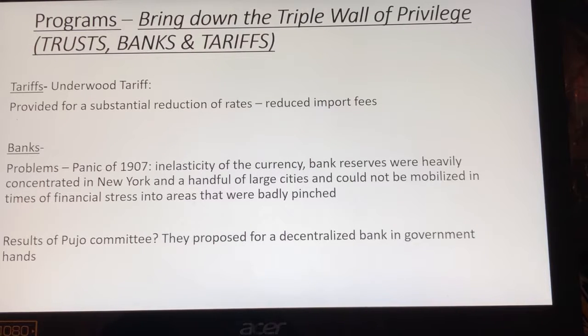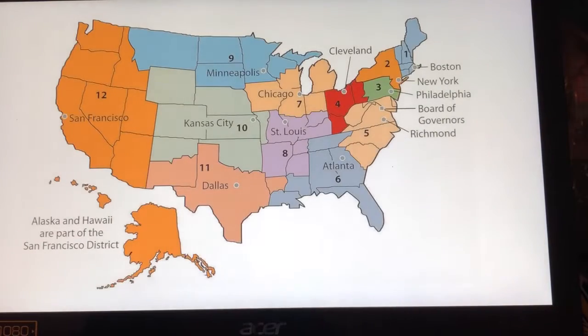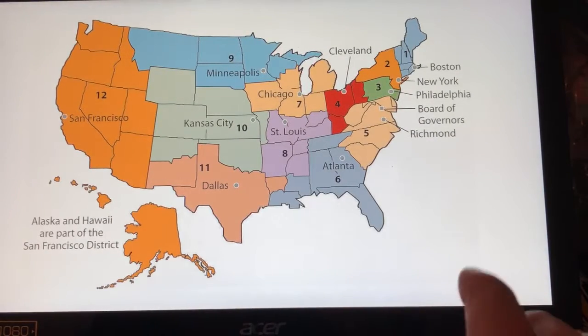And this is what the Populists have been saying, that they wanted inflationary policy to help them get through these hard times. And the Pujo Committee is saying, look, we know why the panics get worse, because money gets concentrated in big cities like New York, Dallas, Austin, DC. And what they recommend is for a decentralized bank in the government to move money around the U.S. so that we wouldn't have a concentration of money in big cities. So what they're going to create is the Federal Reserve System. And what they do is they set up regional banks in areas that could adhere to crisis.